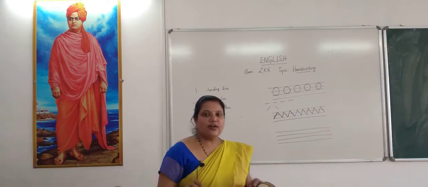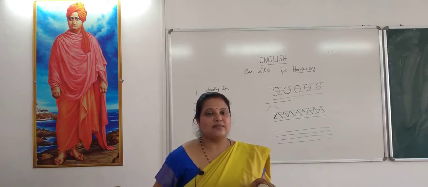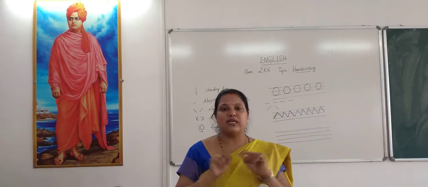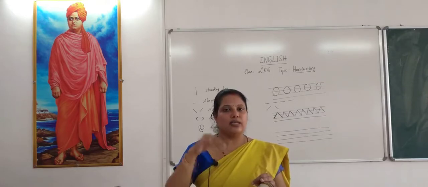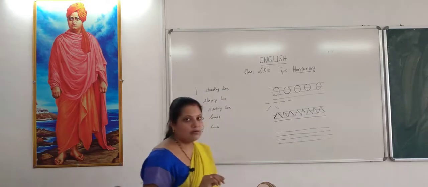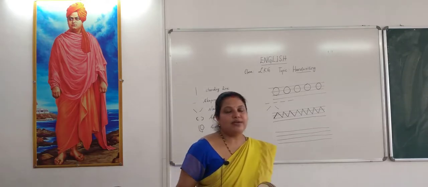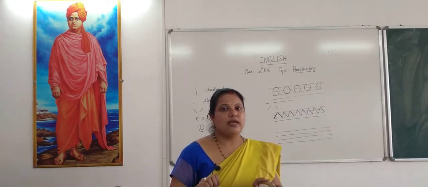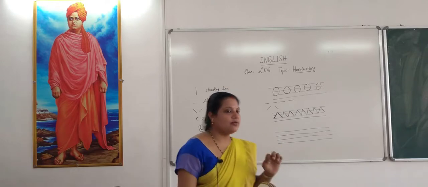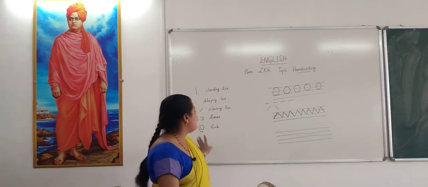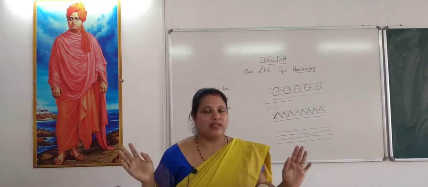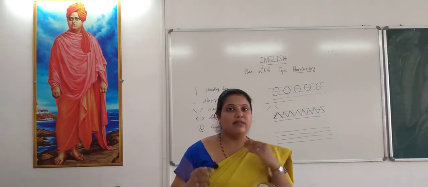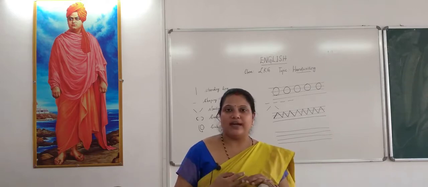Children, are you all happy to do this exercise? I want you to draw these patterns in your workbook. In the workbook you have certain specific lines provided. I prefer you to take a 4 lines copybook, children. You need to take a 4 lines copybook for the subject English, and you need to write these patterns every day. Once you are thorough with these patterns, children, then we will move next to write the alphabets.